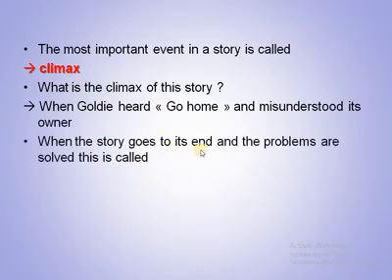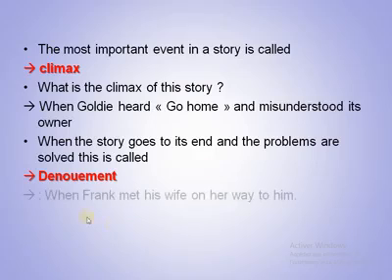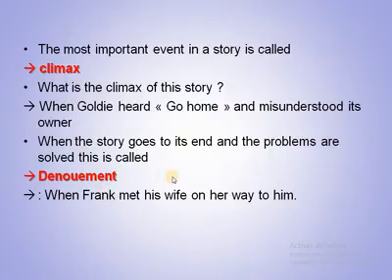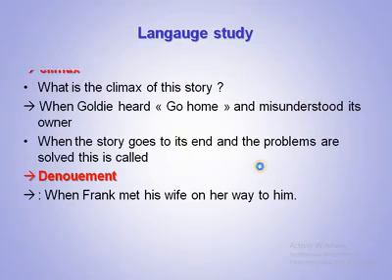So when the story goes to its end and the problems are solved, this is called the denouement. And here, when Frank met his wife on her way to him, the problem is solved, so there is no problem. So climax and denouement. The same words are used in plays, in the theater, in cinema and films.